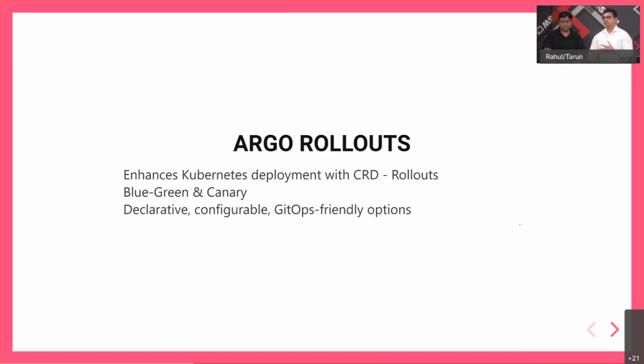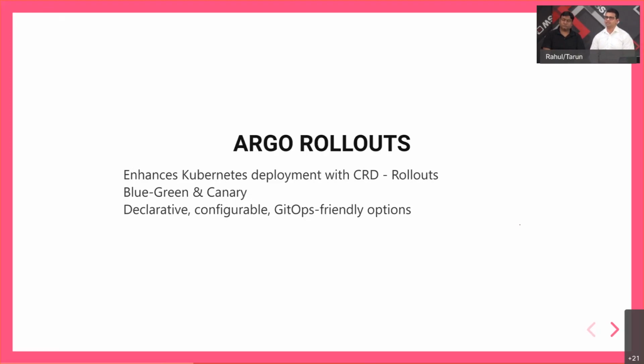What that means is, once you install Argo Rollouts, you will have support for blue-green deployment and canary deployment supported as first-class citizens in your Kubernetes cluster as well. So the blue-green deployment model just means that you have two different versions of the service running at the same time, and you can decide which version of your service you want to route the traffic to, and what percentage.